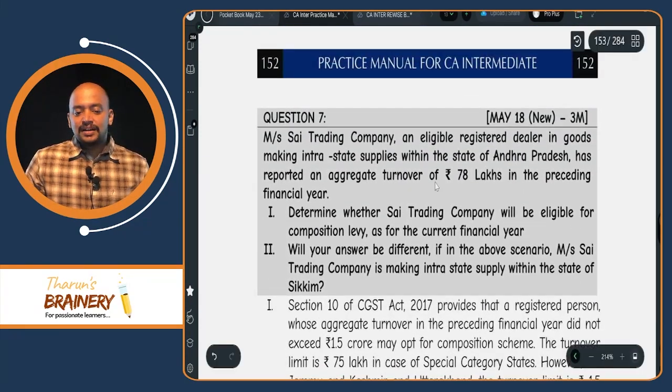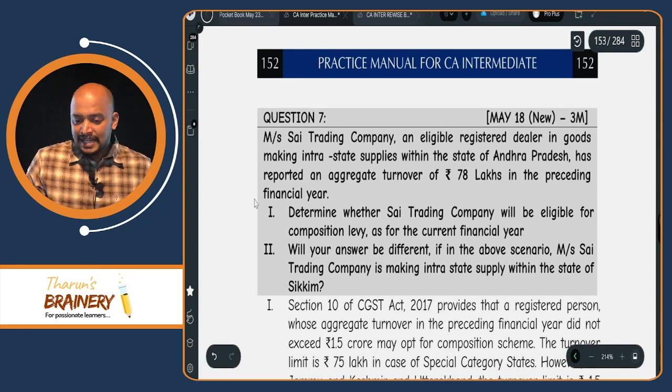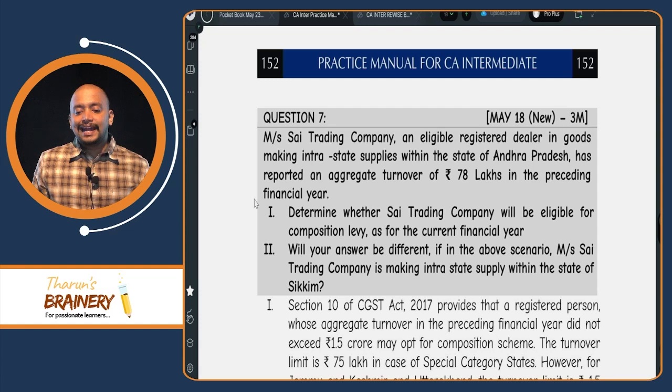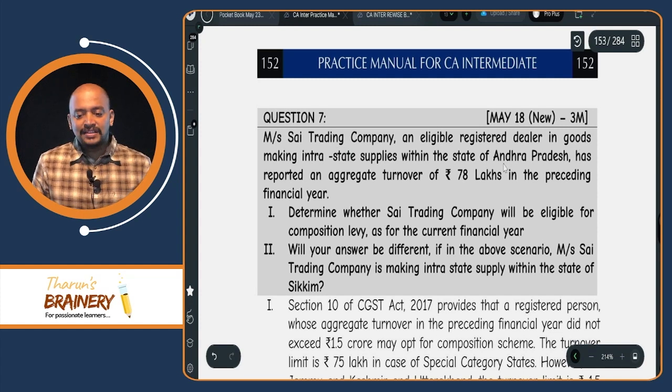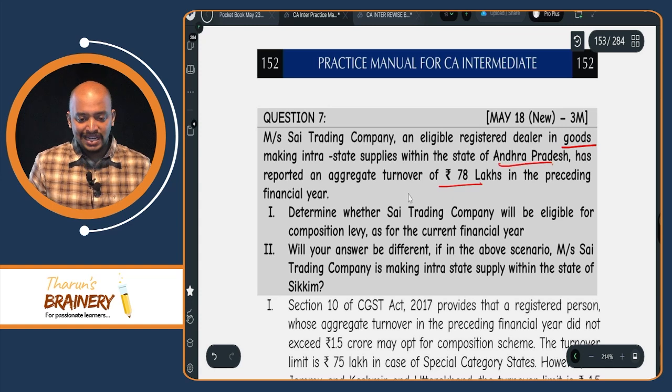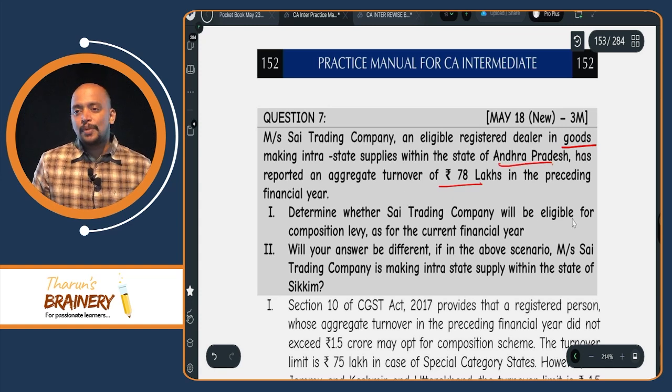Then question number 7. Messrs. Sai Trading Company, an eligible registered dealer in goods making intrastate supplies within the state of Andhra Pradesh, has reported an aggregate turnover of 78 lakhs in the preceding financial year. Goods. They are located where? Andhra Pradesh. They are engaged in supply of goods. So what is the limit? 150 lakhs. So their turnover does not exceed 150 lakhs in the preceding year. So can they opt for composition scheme during current financial year?